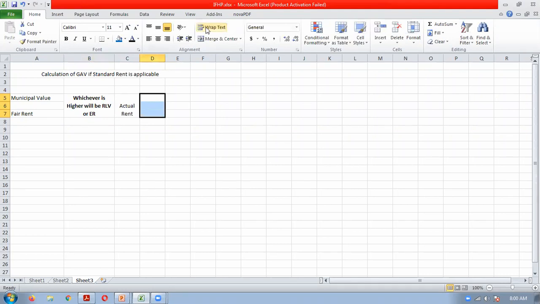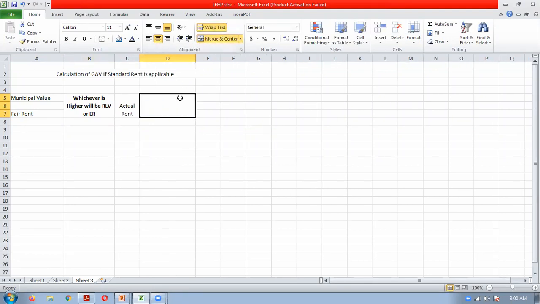Whichever is higher will become the GAV. Actual rent or RLV, whichever is higher will become GAV.